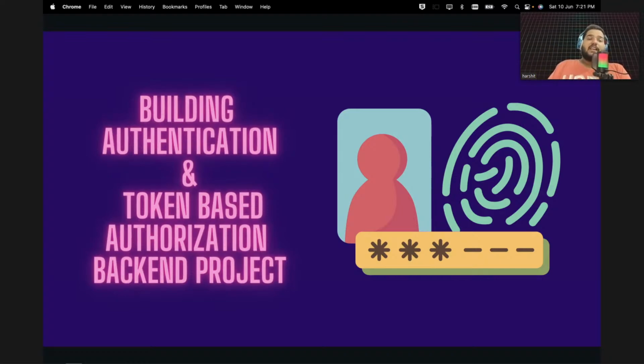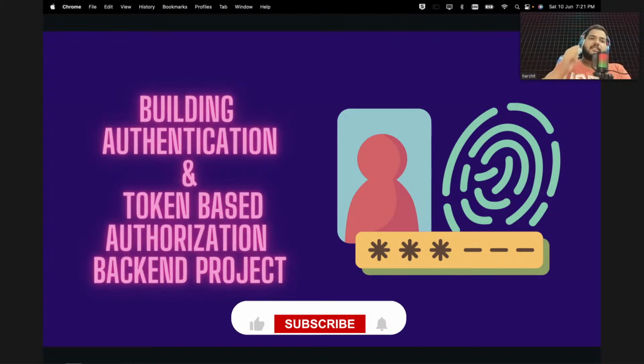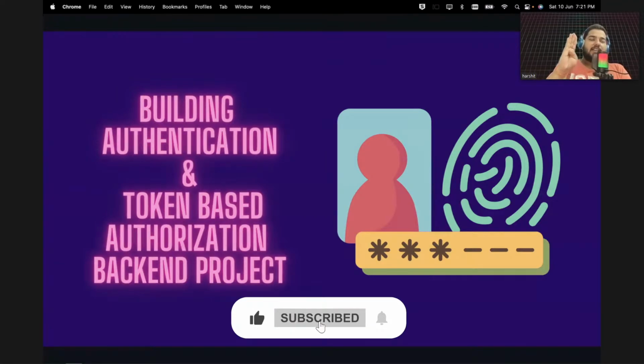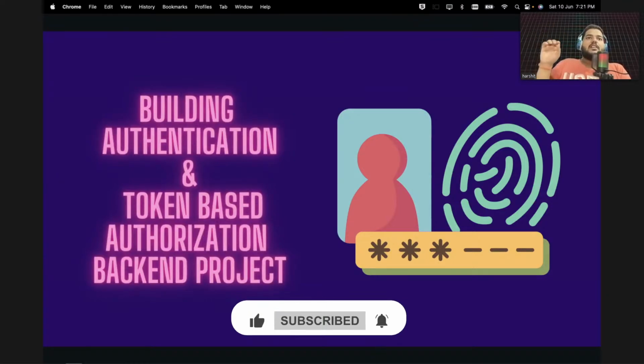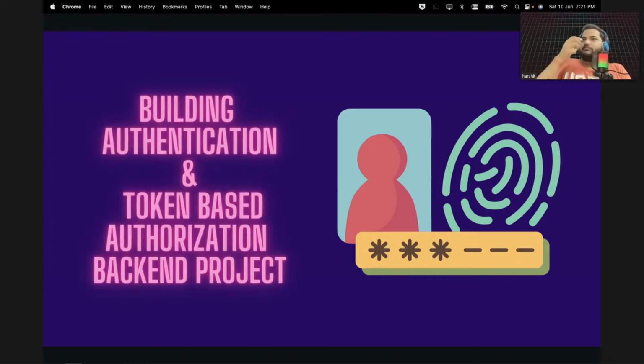Now we will be building authorization using token based authorization. So what is this token based authorization? What will happen is, you will log in, giving me your email address and password, and I will be giving you something. As a backend engineer, you will be issuing something, that token, that ID kind of thing. The user will grab that, and whenever your application asks, hey, are you an authorized user? You will just show that token and say, I am a valid user. That thing we are going to build.